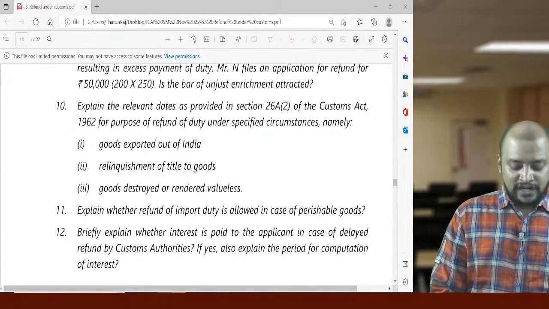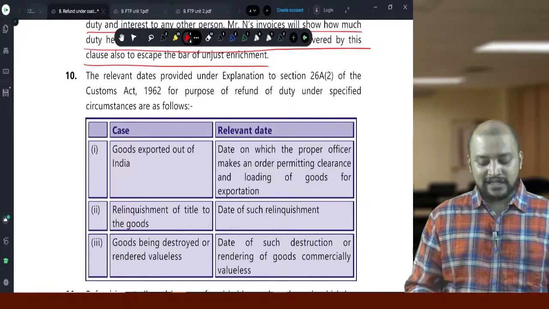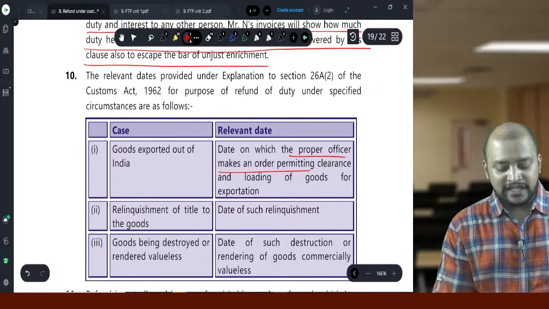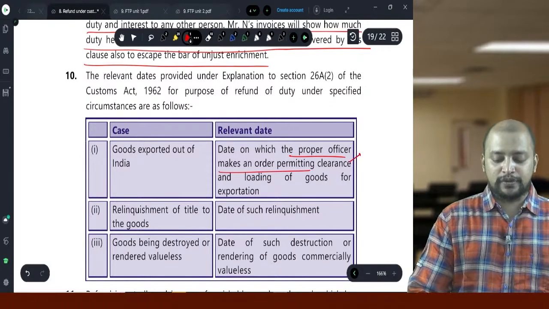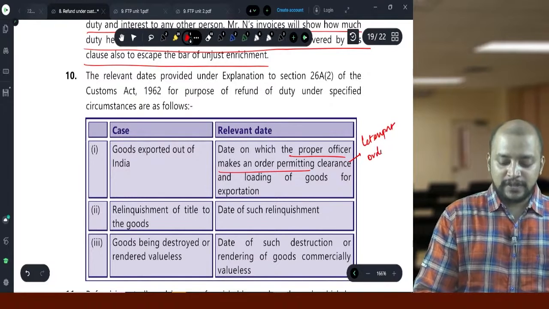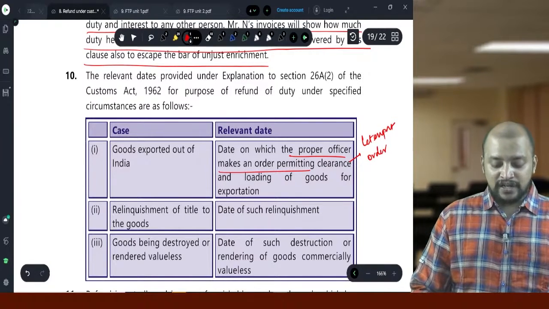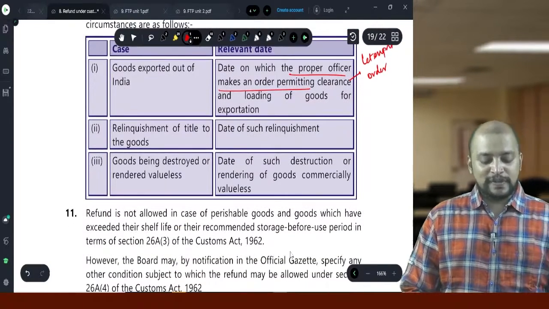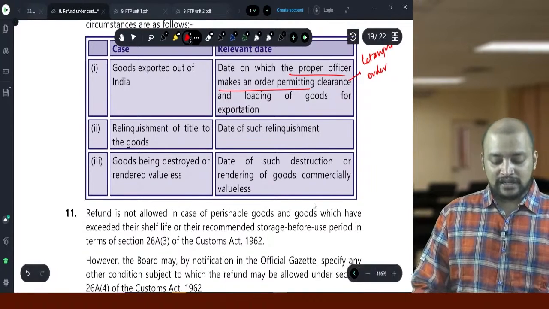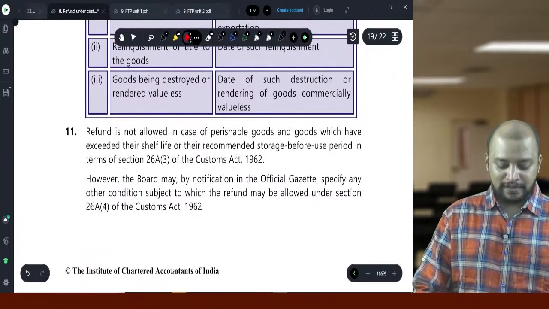Goods destroyed or rendered valueless, the date on which it is destroyed. So the date on which the proper officer makes the order, if it is export. What is that order? Let export order. And in case of relinquishment, the date of such relinquishment. Goods being destroyed or rendered valueless, the date of such destruction or rendering of goods commercially valueless, that should be taken.